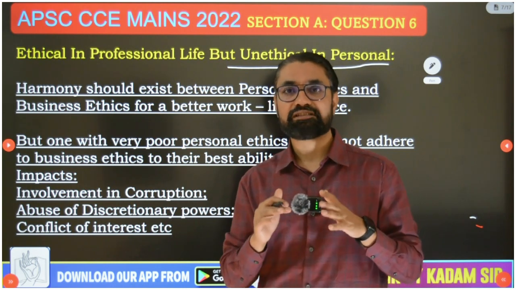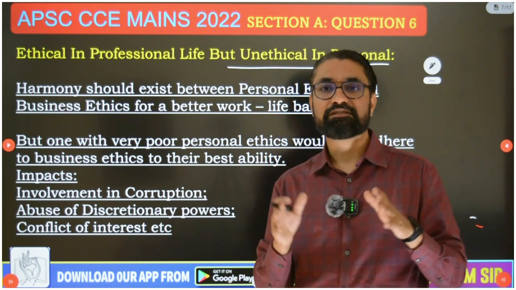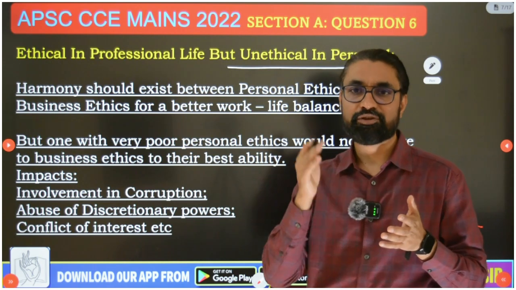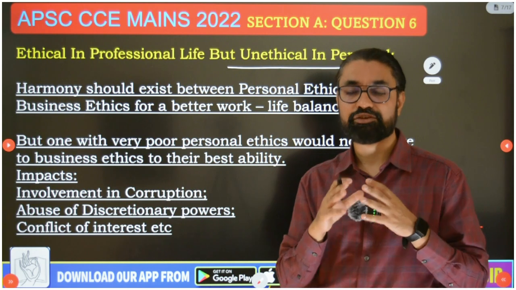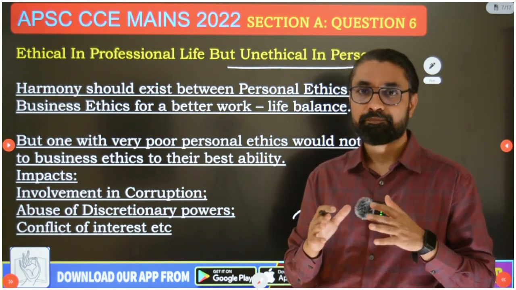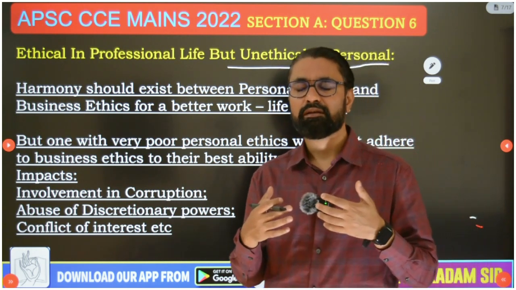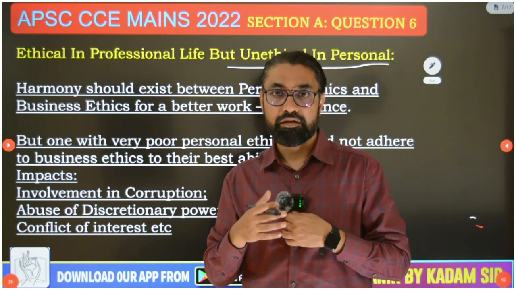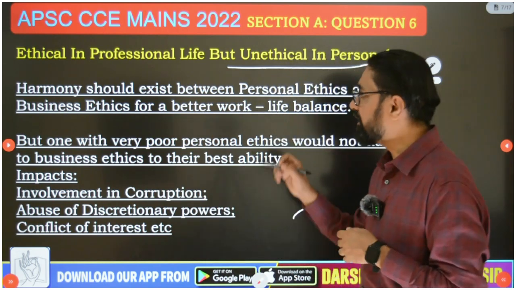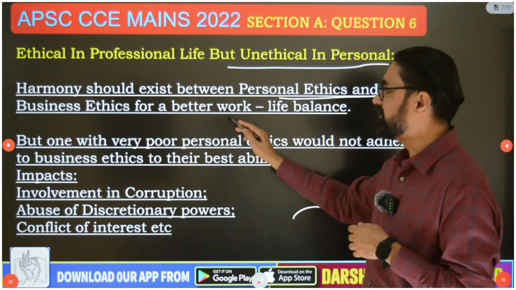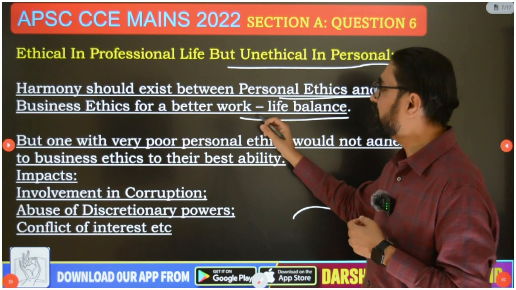But before that, I will start my answer by saying that this condition exists, but ideally harmony should exist between personal and professional life. Personal ethics and professional ethics should be in consonance. They should match, and if that's the case, then the bureaucrat will feel a lot of job satisfaction, and his conscience or spirit will be contented. So harmony should exist between personal ethics and professional ethics for better work-life balance.